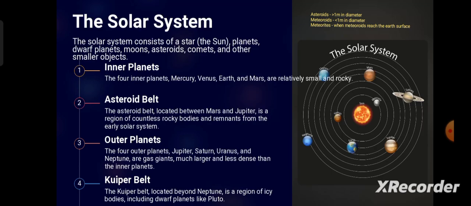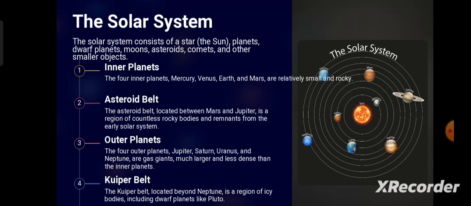After that, the outer planets. There are four outer planets. These are basically gas giants, or we can also say ice giants, because they are situated very far from the Sun, so they are very cold in temperature. That's why they are also known as ice giants, and they are less dense than the inner planets. Then the Kuiper belt is located beyond Neptune. It is a region of icy bodies, including dwarf planets like Pluto. Pluto is situated beyond the Kuiper belt.